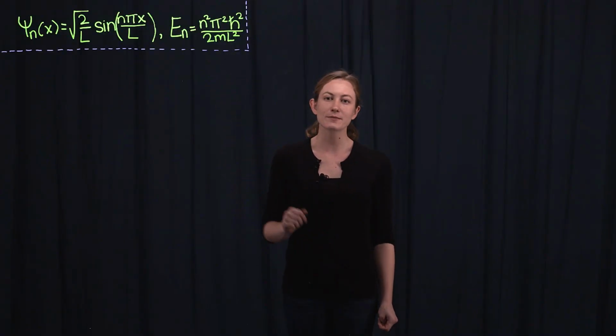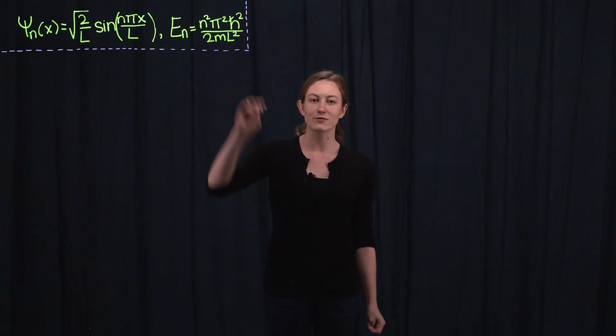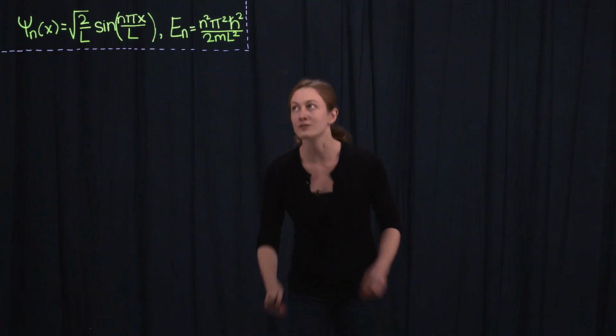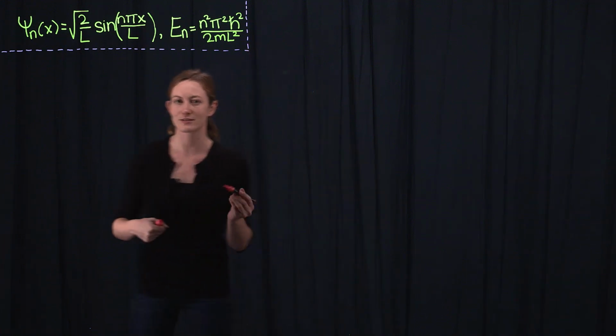Here I've written the single particle wave functions and energy levels for a particle in an infinite potential well. We'll construct our multi-particle wave functions out of these single particle wave functions.